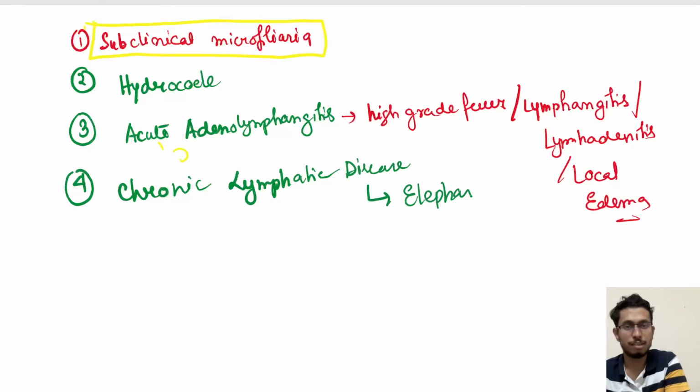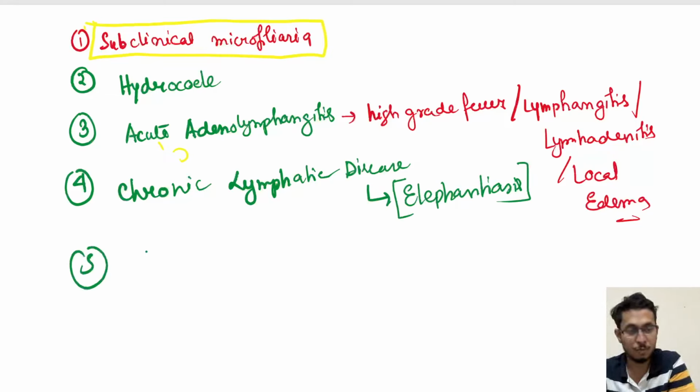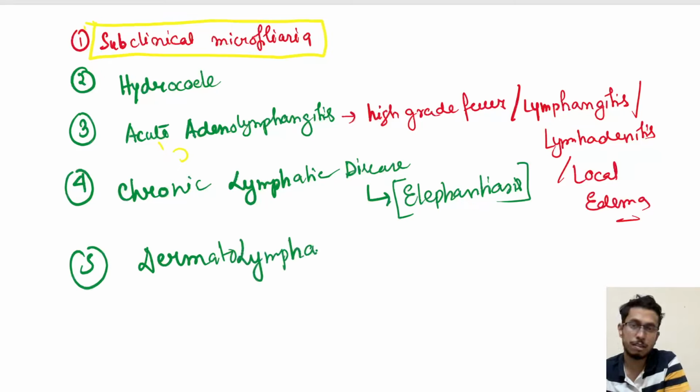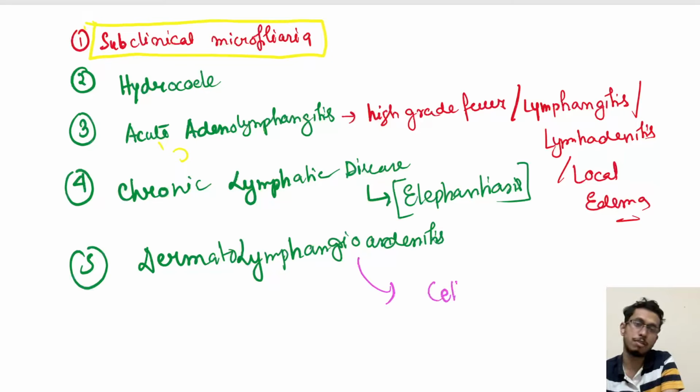This is the easiest to identify, but there is no value of identification at that point of time. Also you can get it in the form of dermatolymphangioadenitis, which is often mistaken as cellulitis.